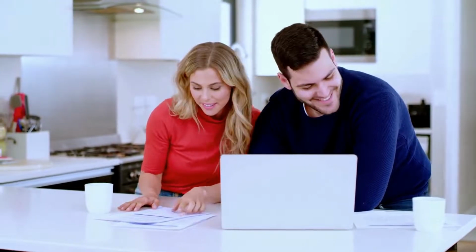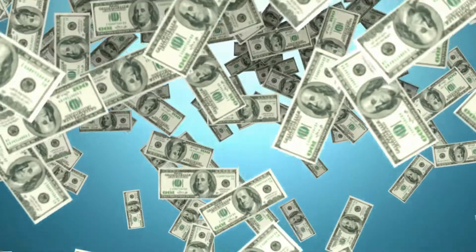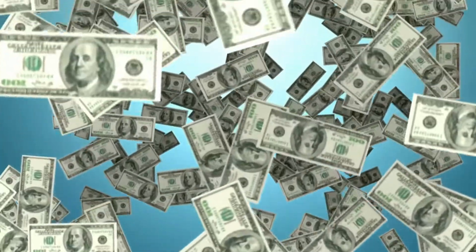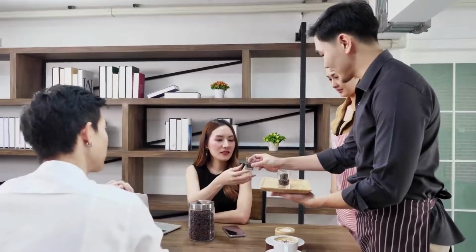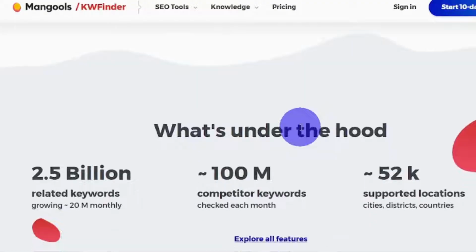It will pay off, but believe me when I say that if they rank on page 1 of Google for searches like coffee shop in Los Angeles, they will attract a lot more clients, make a lot more money, and develop their business much faster. As a result, business and website owners will find this tool highly useful. It will allow them to expand their company and business much more quickly.